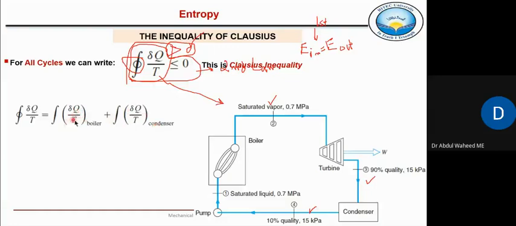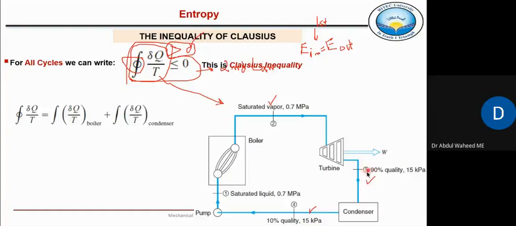And let's see what is the temperature of the condenser and what is the temperature of the boiler from this given data. What is the given data? In the boiler, steam is entering as saturated liquid at this pressure, and it is leaving still as saturated vapor at the same pressure. And it leaves the turbine at 90% quality, it means within the dome, and pressure is reduced from 0.7 megapascal to 15 kilopascal.